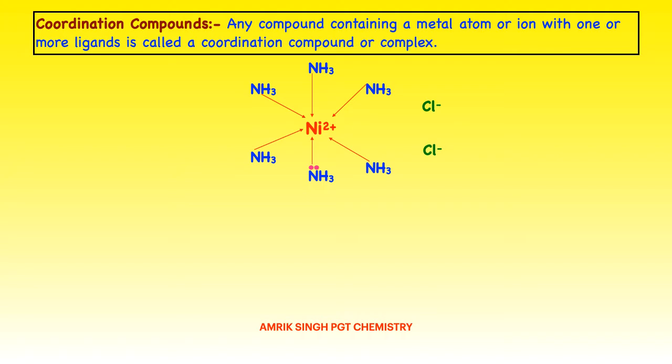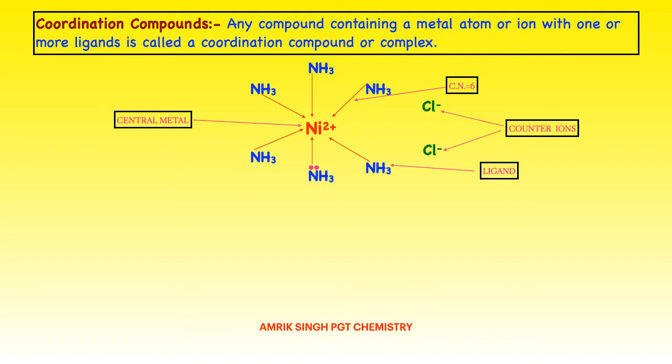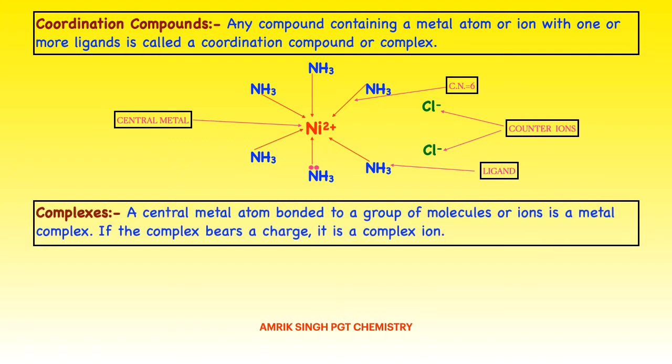Coordination sphere is forming here, Ni with NH3 around it. Now this Ni is the central metal and this NH3 is known as a ligand. And how many coordinate bonds have been formed by the metal? Its coordination number here is 6, and these Cl- ions are counter ions. Now a complex is a central metal atom bonded to a group of molecules or ions, a metal complex. If the complex bears a charge, it is a complex ion. Here, if we neglect these Cl- ions, then we will have this complex ion.